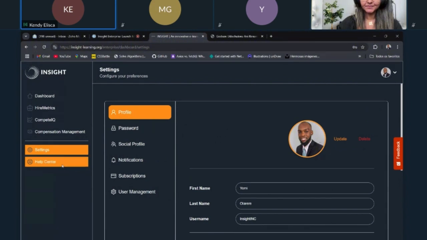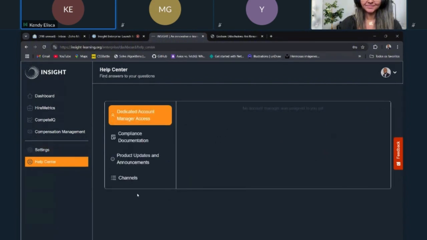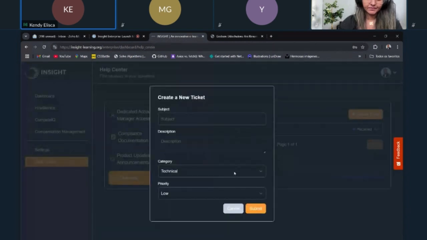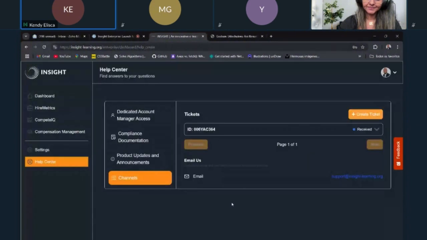And also we do provide a help center, so if you want technical assistance or have any feedback or any query, we can assess it real quick. We provide you with different choices. You can tell us how urgent it is: is it low, medium or high? So we can assess it and get back to you in real time. You can just decide to reach out to us by email if you feel it's not that urgent.